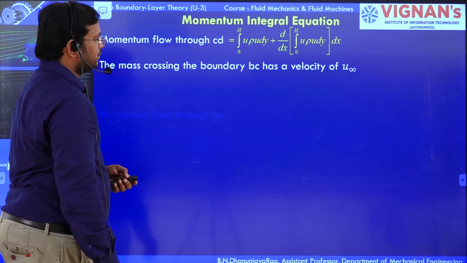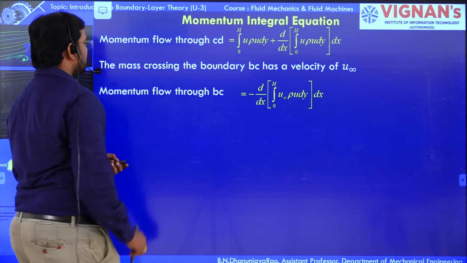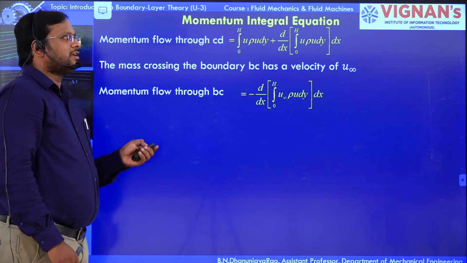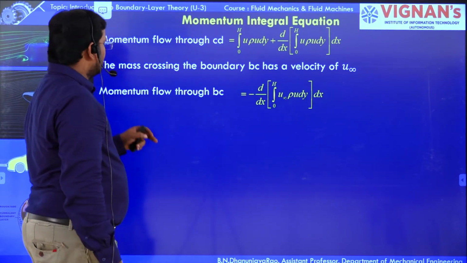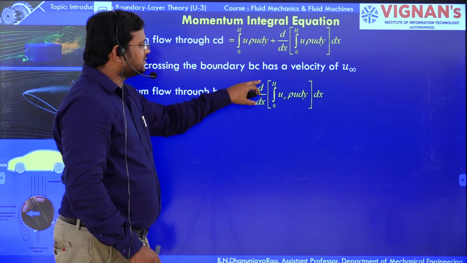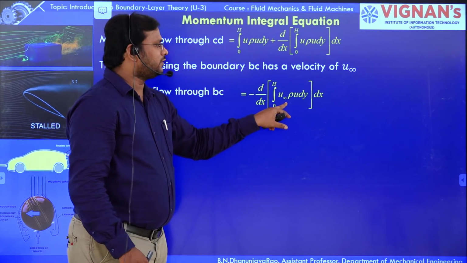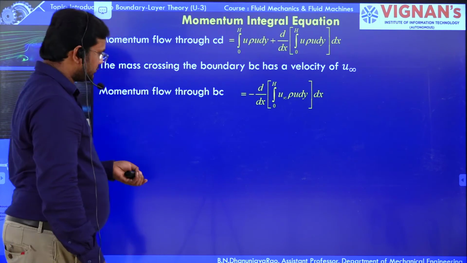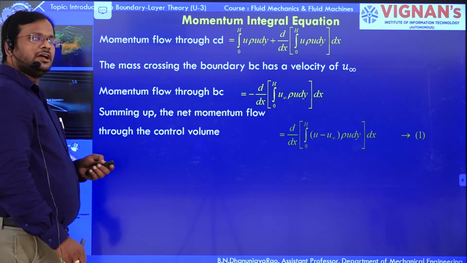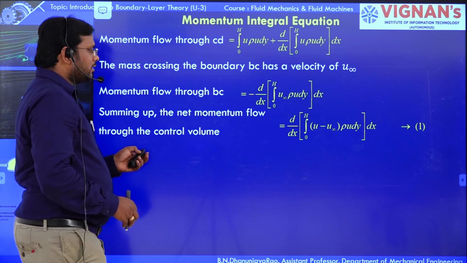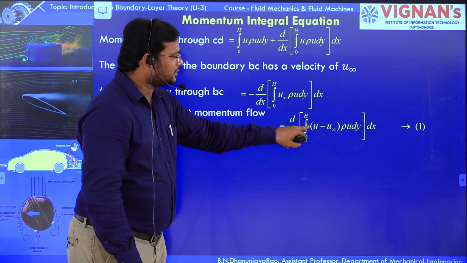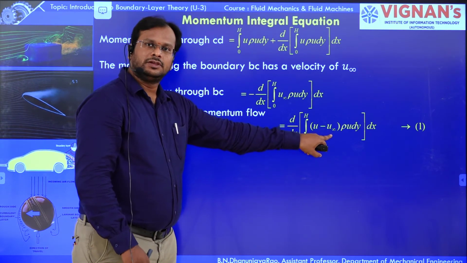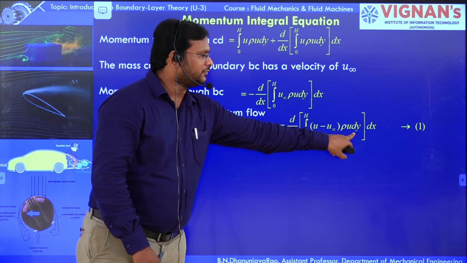In the same way, the momentum flow through CD. The mass crossing the boundary BC has velocity u infinity, so the momentum flow through BC is minus d by dx of the integral from 0 to h of u infinity rho u dy, times dx. Upon summing up all the momentum flow in the control volume, we get d by dx of the integral from 0 to h of (u minus u infinity) rho u dy, times dx.